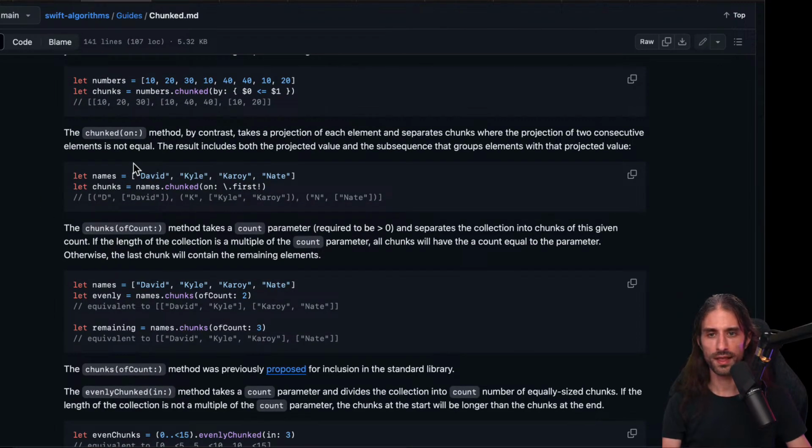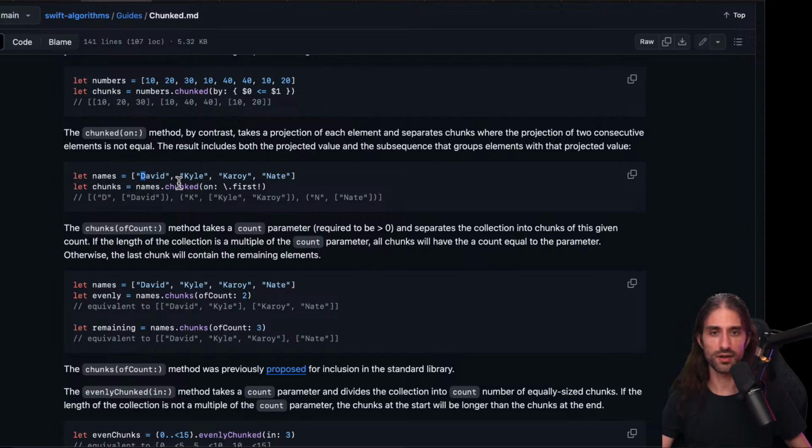Chunked on takes a projection of each element, so kind of like having a map. Here it's going to chunk on the first letter. So it's kind of like doing some kind of a group by in a way. Actually, there is an init of dictionary in Swift which does a group by.